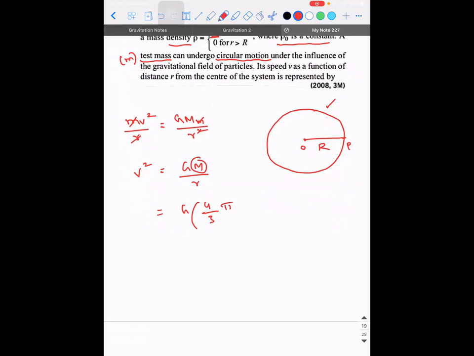Okay. See, what if the mass was smaller here? It will be smaller. 4 by 3 pi r cube into, what you're saying is right, into, just write it as density rho, divided by r. I hope this makes sense. So 4 by 3 pi G r square into rho. This is v square. Correct? This is what you're trying to say. Yes, sir. Okay. Now what can we do with this?